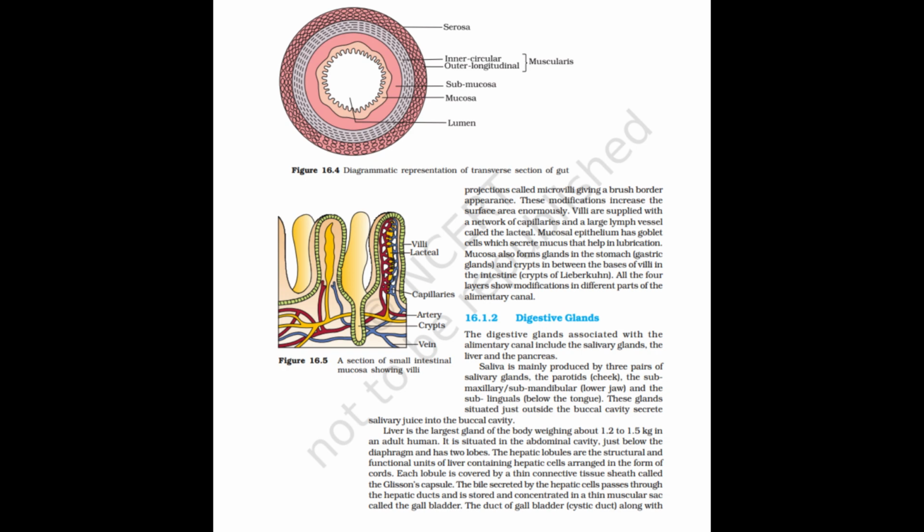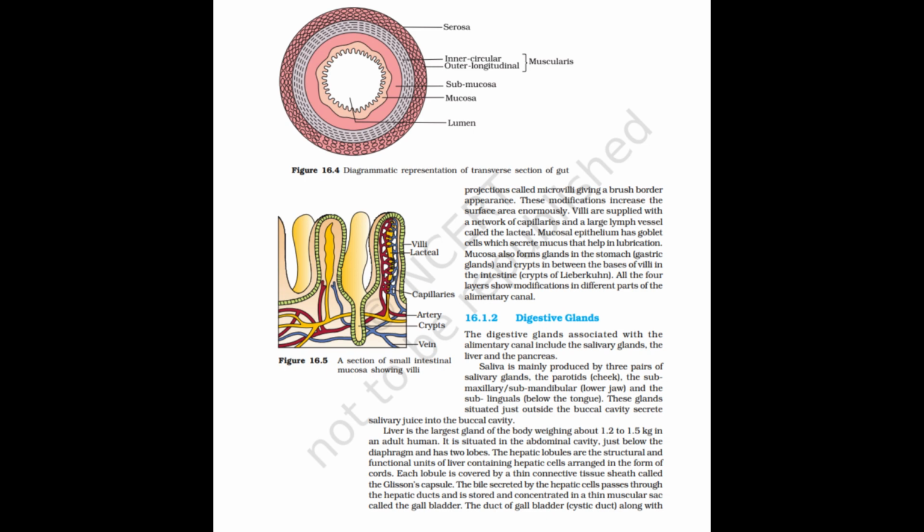Villi are supplied with a network of capillaries and a large lymph vessel called the lacteal. Mucosal epithelium has goblet cells which secrete mucus that help in lubrication. Mucosa also forms glands in the stomach, gastric glands, and crypts in between the bases of villi in the intestine, crypts of Lieberkühn. All the four layers show modifications in different parts of the alimentary canal. Digestive glands. The digestive glands associated with the alimentary canal include the salivary glands, the liver and the pancreas.